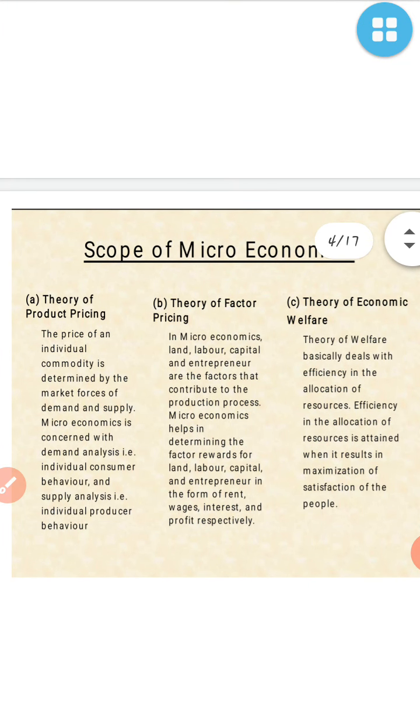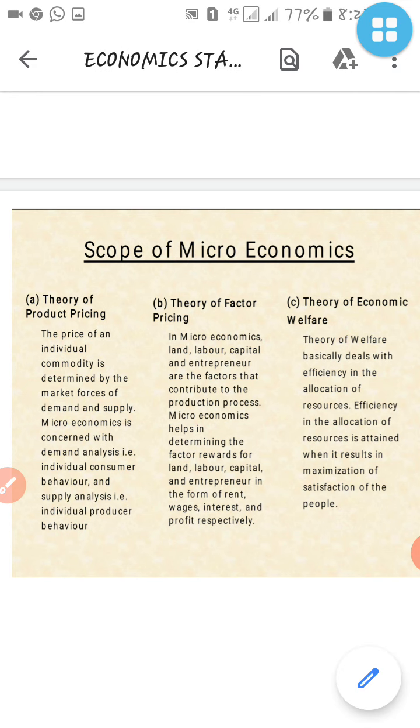Now we are going to understand the scope of microeconomics. There are three different parts given, so we are going to introduce them one by one. What is the meaning of scope? Scope means need. What is the need of microeconomics in our national economy, the main economic system, which is the Indian economy? Why is microeconomics so important for the national economy?